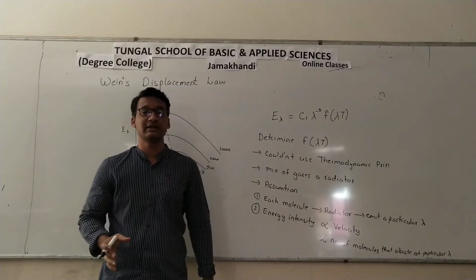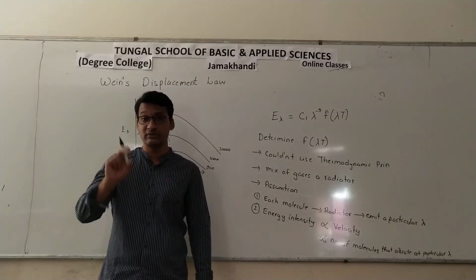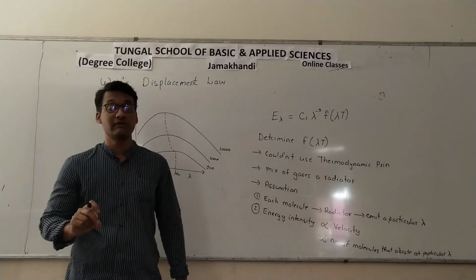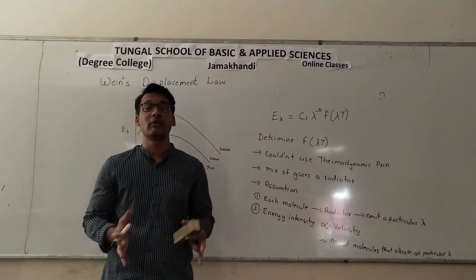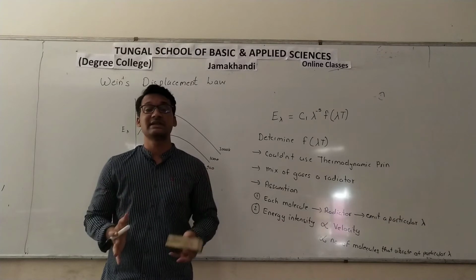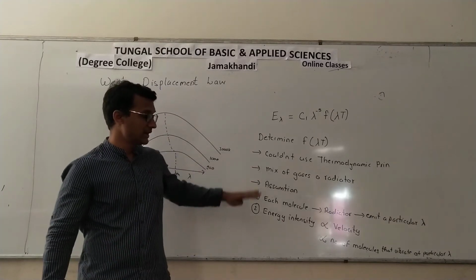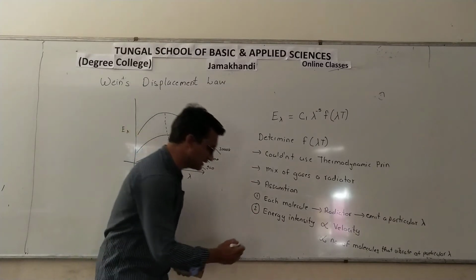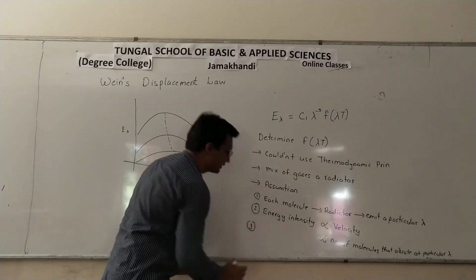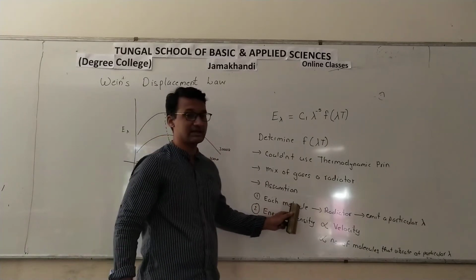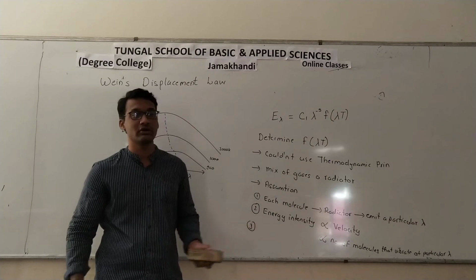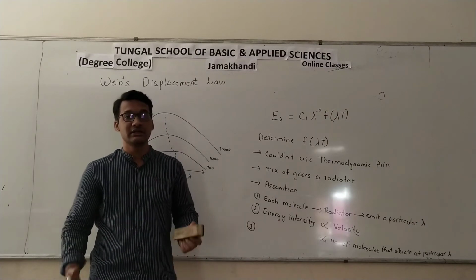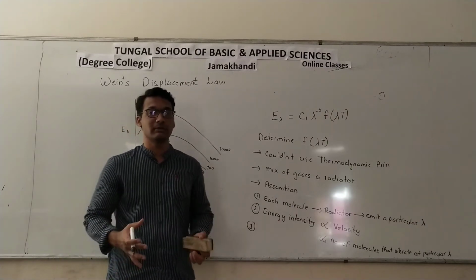So if we are talking about red color, the energy that is emitted at that color will depend on the velocity of the vibration. It will also depend on the number of molecules that are vibrating with the same velocity. So he made these three assumptions. The third assumption is that each molecule will act as a radiator. We are talking about the mixture of gases that he used inside a closed chamber and heated.